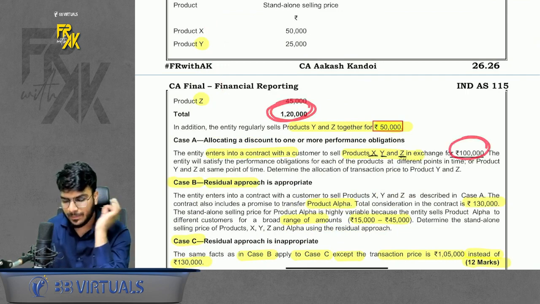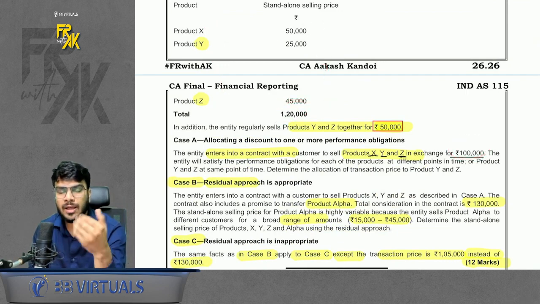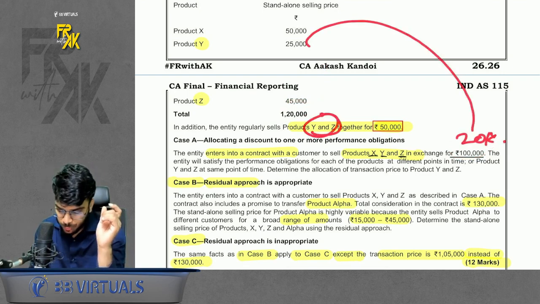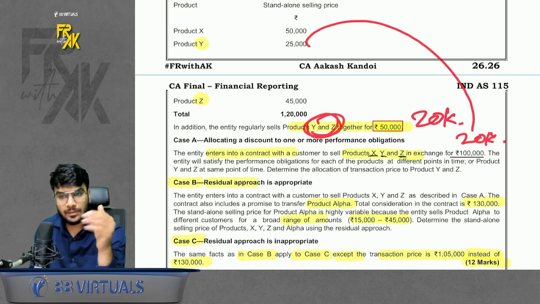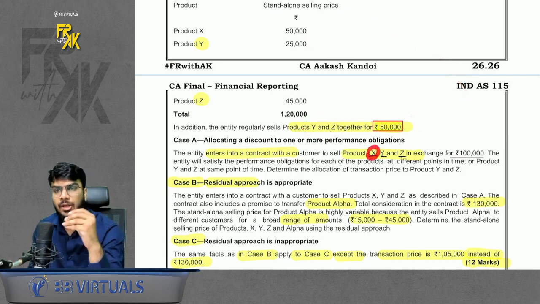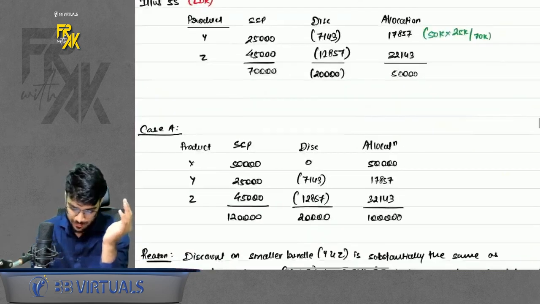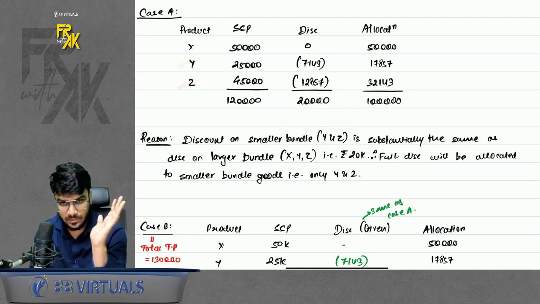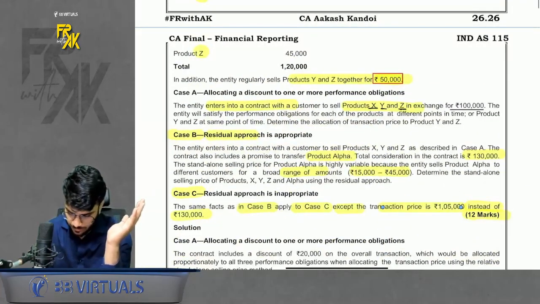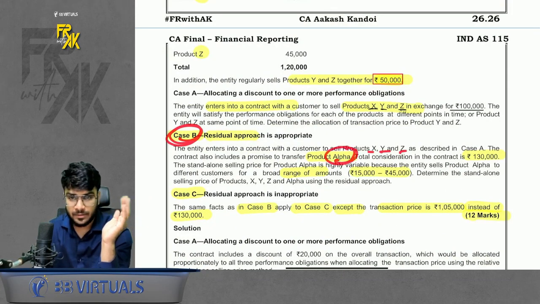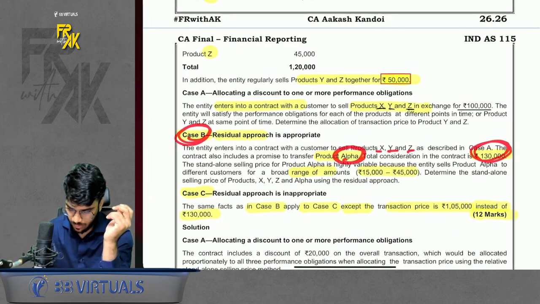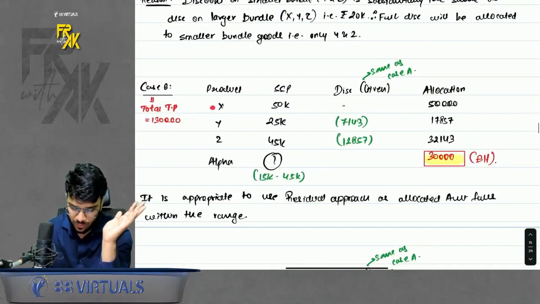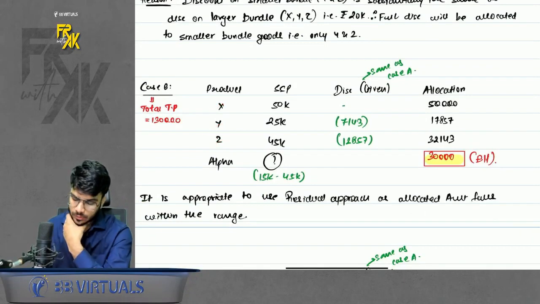You sell it for 1 lakh. That means on all 3 products, how much discount are you giving? You are giving a discount of 20,000. And if you see closely, on the 2 products also, you give a discount of 20,000. That means on this extra product X, you are not giving any extra discount. That means in case A, the discount will not get allocated to X. It will only get allocated to Y and Z. Simple. Case B. It says along with XYZ, we also sell alpha, but we sell for 1,30,000. Okay. And range of alpha is given. How to calculate the value of alpha? It is simple. See, you have the data of first 3 products. Okay. Discount is available.